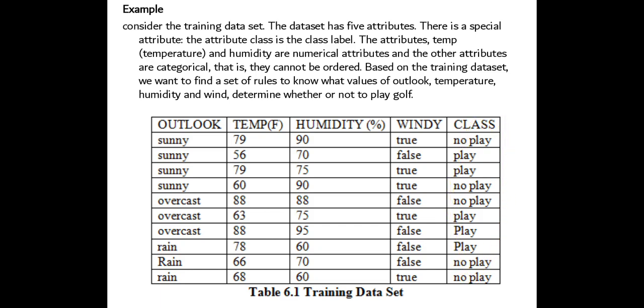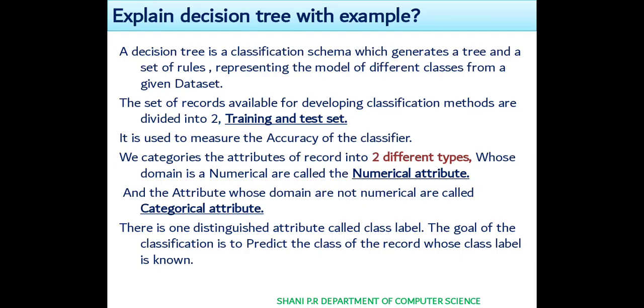Like no play, play, or in the previous example yes or no is the class. In some examples there will be true or false, so only two parts it is divided, right? This is known in our training data set. By using this data we will be finding the accuracy of the data set. So it's a class label.